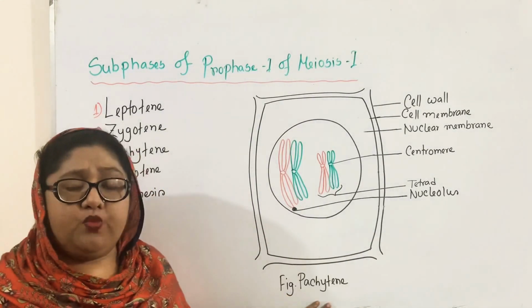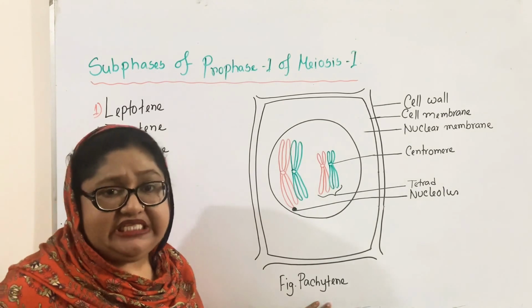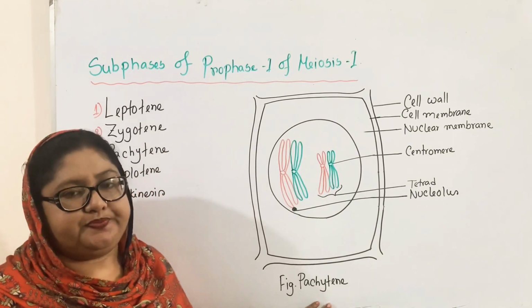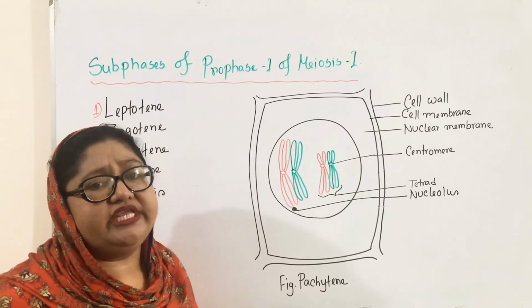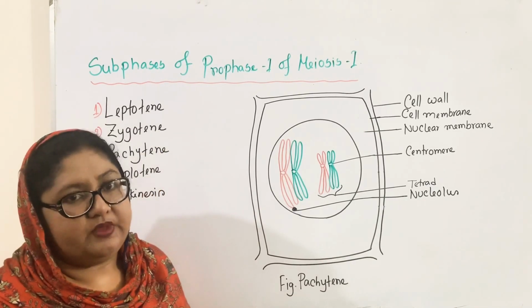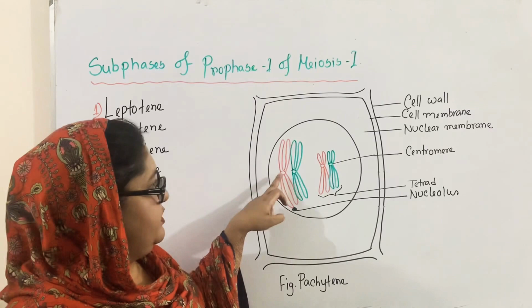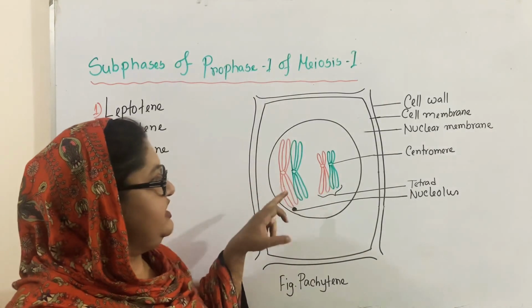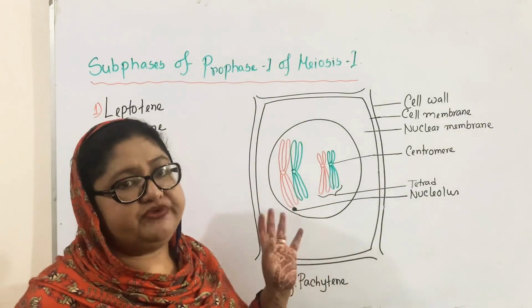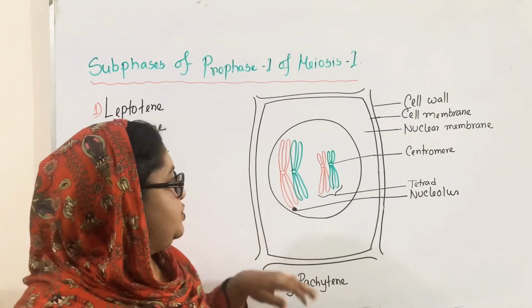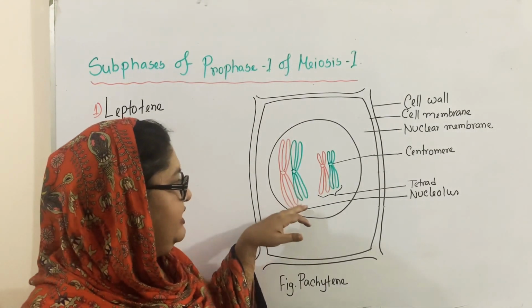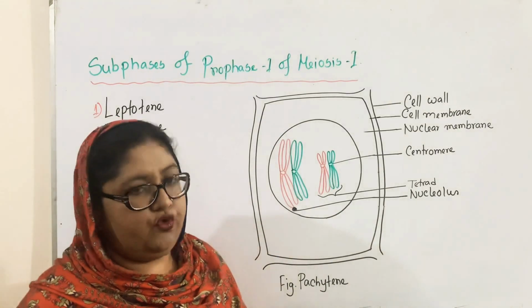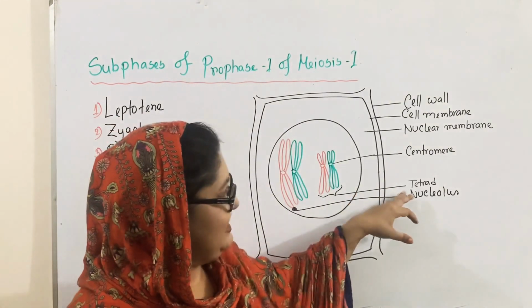Pachytene is also a Greek word, where pachys means thick and tene means thread. So during this stage, the chromosomes become thicker and shorter. Except for the centromere, each chromosome divides into 2 chromatids. So in each bivalent, you can see 1, 2, 3, 4. The number of chromatids will be 4. That is why it is also known as a tetrad.